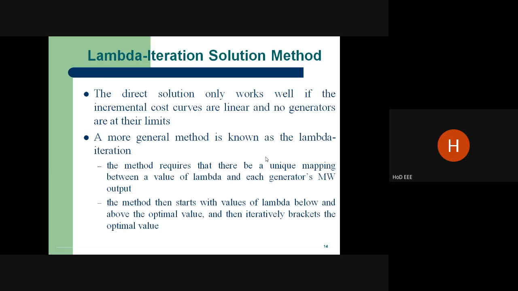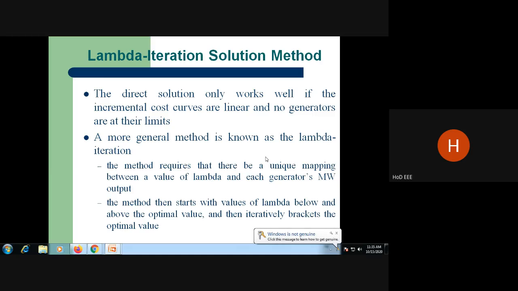So the lambda iteration solution method works well when incremental costs are linear, and also no generators are at their limits. Very, very important. A more general method is also known as the lambda iteration method.